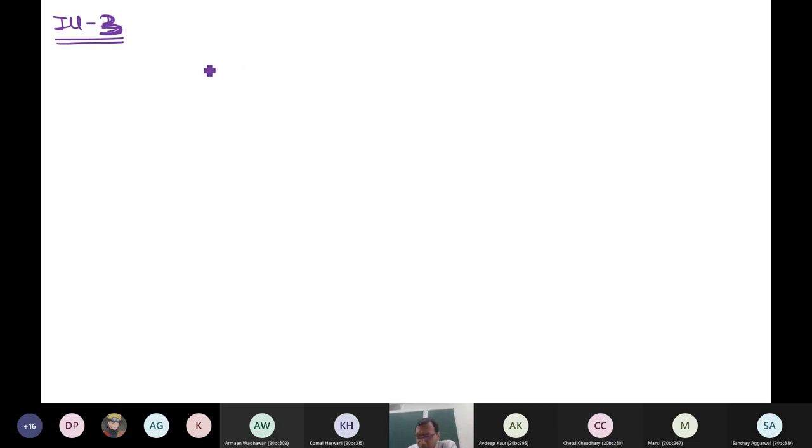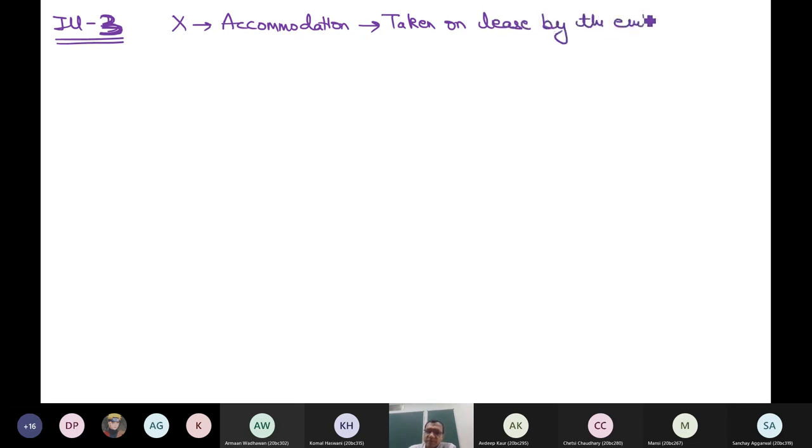X has been provided an unfurnished accommodation, which is also taken on lease by the employer. But this accommodation is not owned by the employer. This is taken on lease by the employer, on a monthly rent of 20,000. So the rent was rupees 20,000 per month, lease rent.